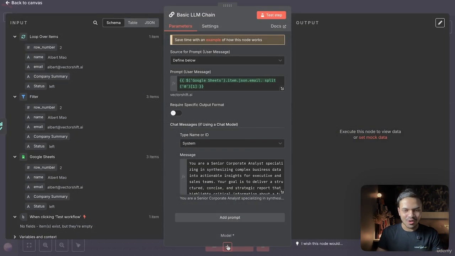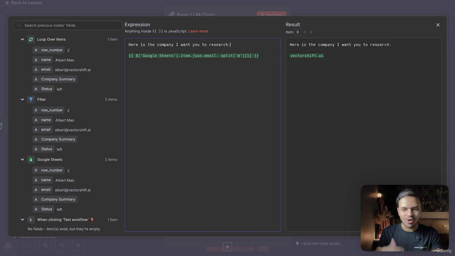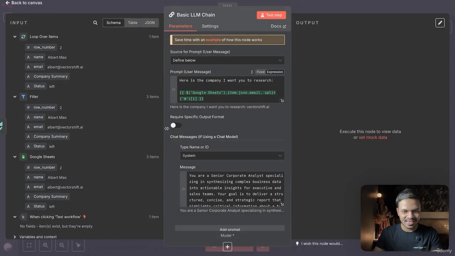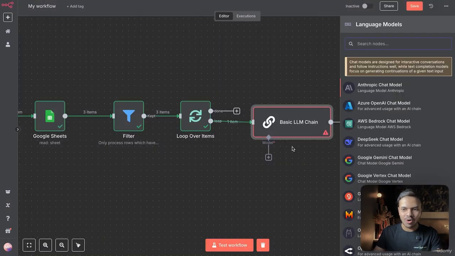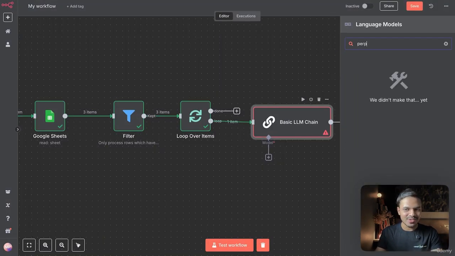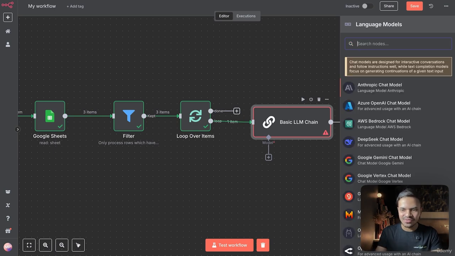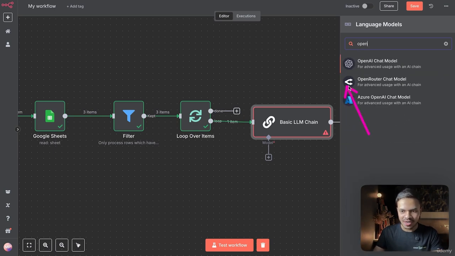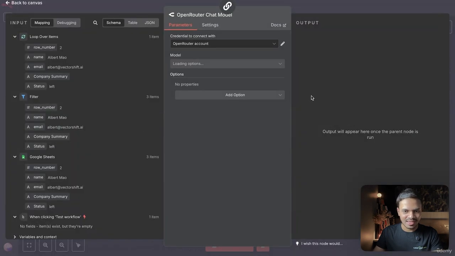Awesome. Now for the model. In the prompt we can say, here is the company I want you to research about, which is VectorShift AI, then Persona AI and Retail AI. And now for model, we want to connect Perplexity. But as you can see, Perplexity does not have any native integration with N8N. So we are going to use Open Router chat model for that.